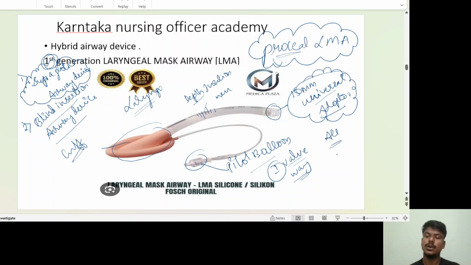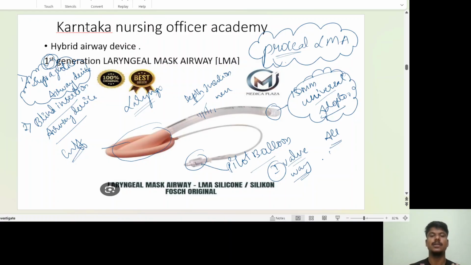It is going to connect to the ventilator circuit, catheter mount, your Ambu bag. It connects to all devices, so that's why they made a universal adapter of 15 mm size. So these are all the parts: cuff, pilot balloon, depth markings, and universal adapter.